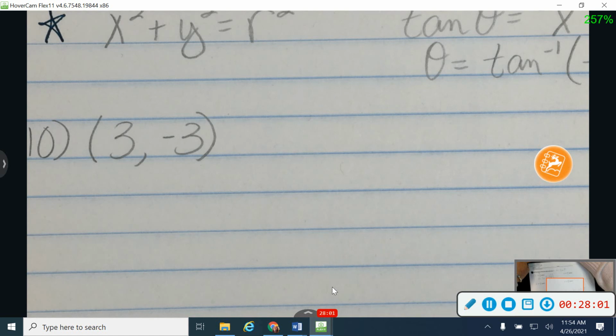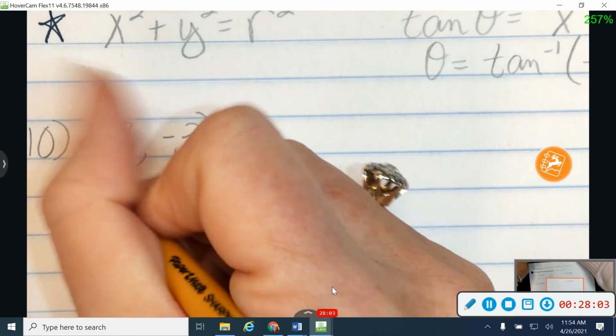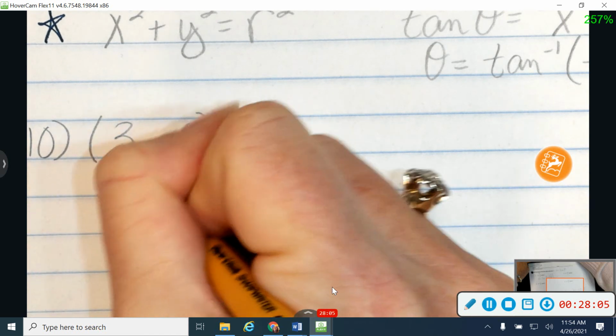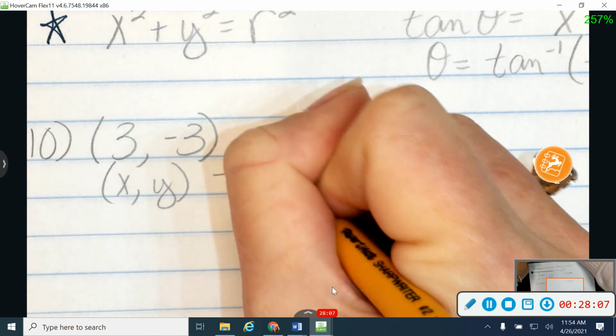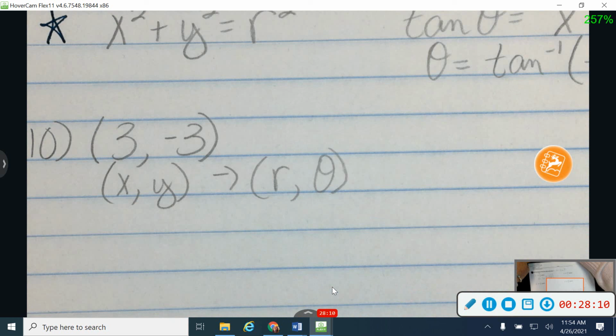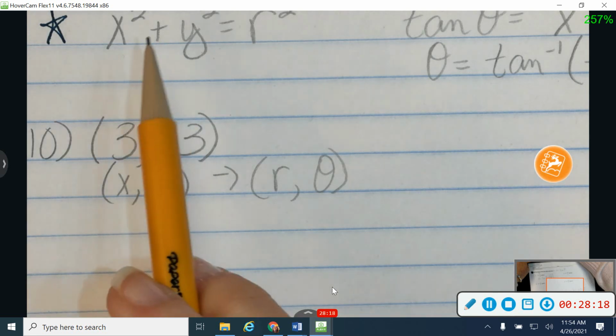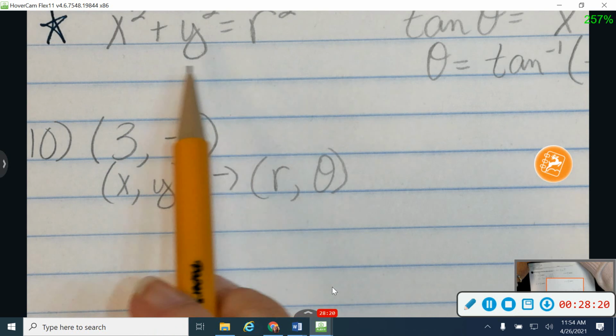Okay, so I'm going to take the xy point (3, -3), and I'm going to change it into an r and a theta. Again, just make sure you know which direction you're going, what you're given and what you're trying to find. To find r, I'm just going to plug into this formula right here.